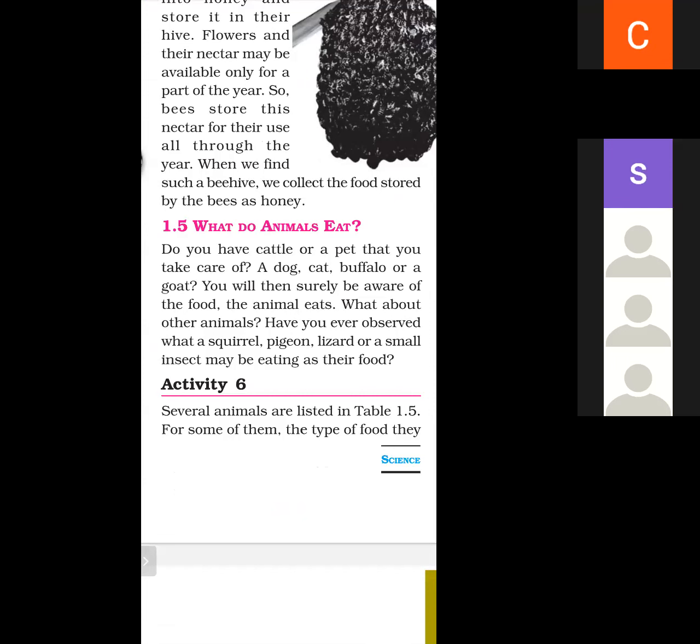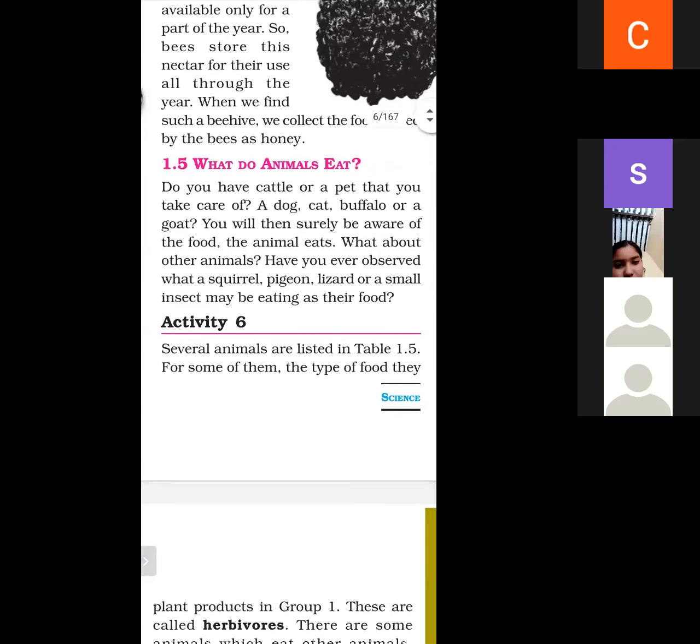Okay, you will then surely be aware of the food the animal eats. What about the other animals? Have you observed what a squirrel eats? What a pigeon eats? What an insect eats? So we studied about what they eat.